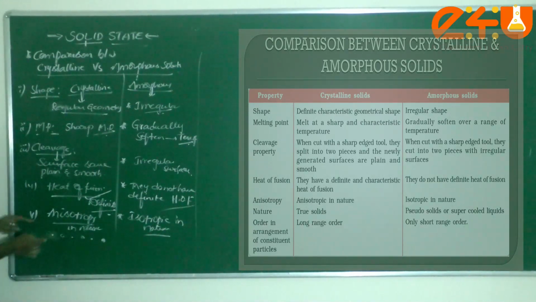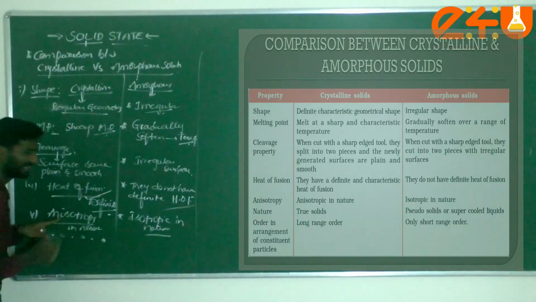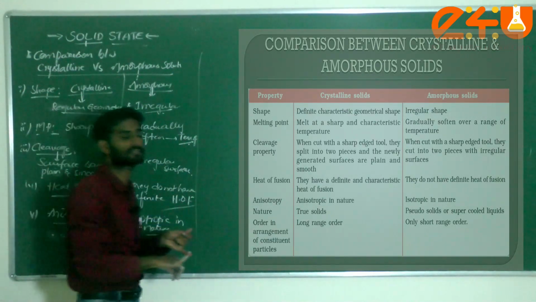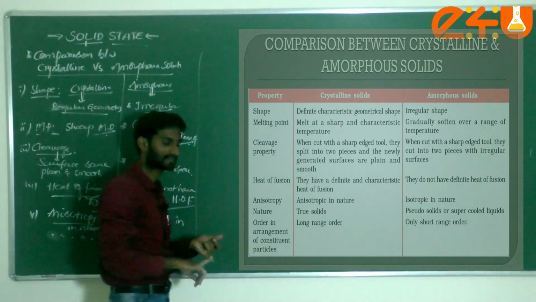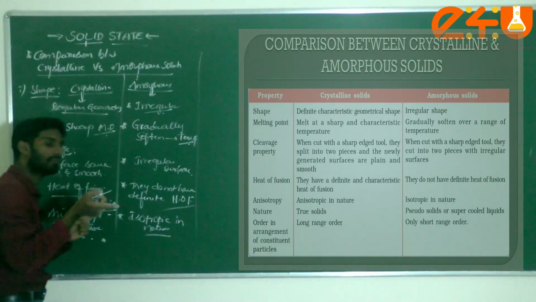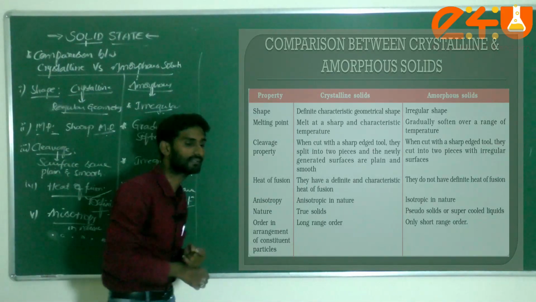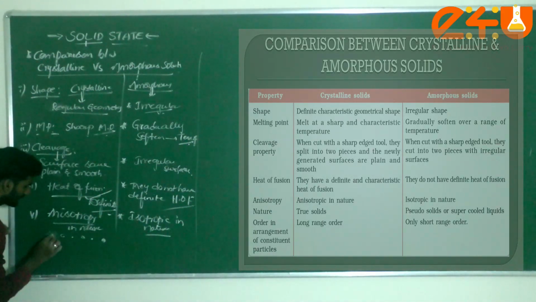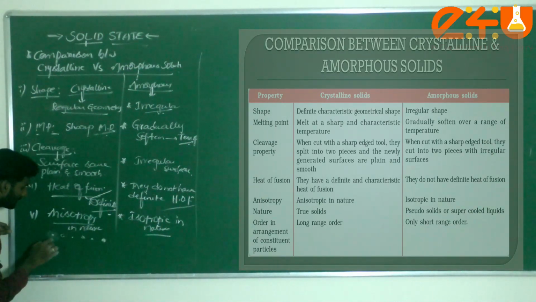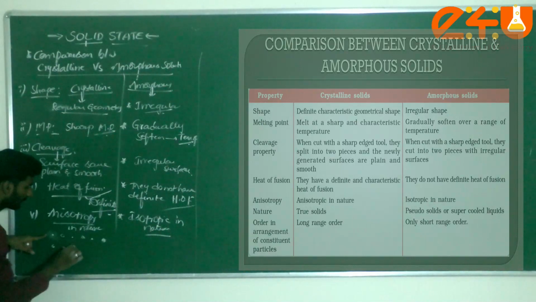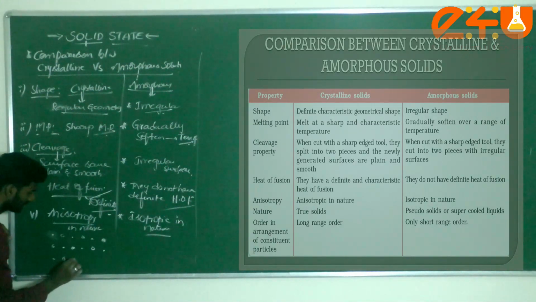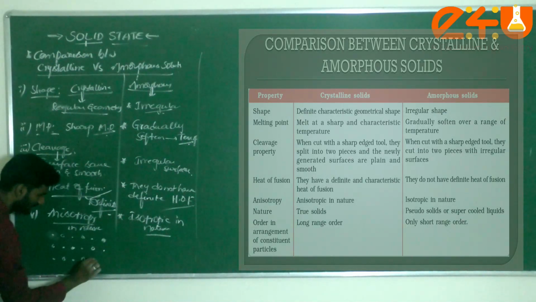That means, first of all, what is meant by anisotropic? The physical properties such as electrical conductance and refractive index have values that are different in different directions. Just check it here. I consider dot, circle, dot, circle, dot, circle. Next row: circle, dot, circle, dot, circle, dot. Next row: dot, circle, dot, circle, dot, circle.